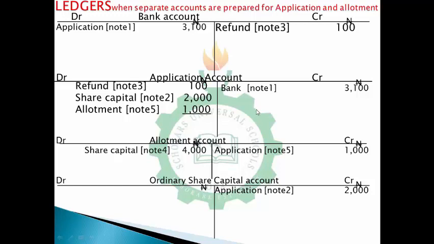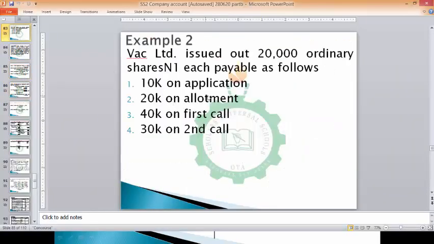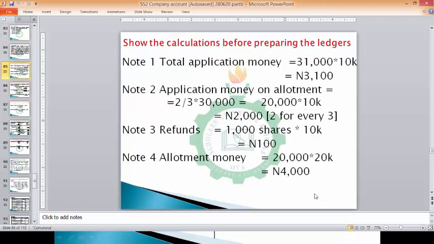Then at this point, we are done with application. We can now move to allotment. Now, moving to allotment, we said that on allotment the money received was 4,000 naira. Allotment money received is 4,000 naira.